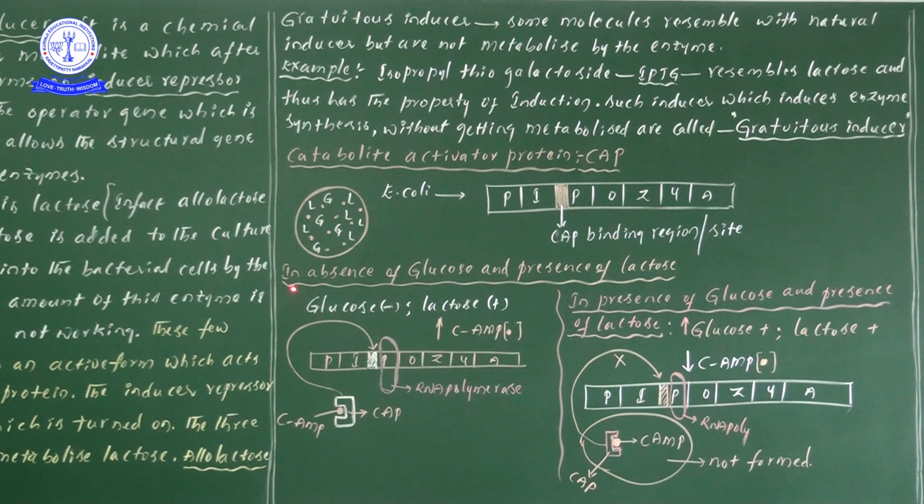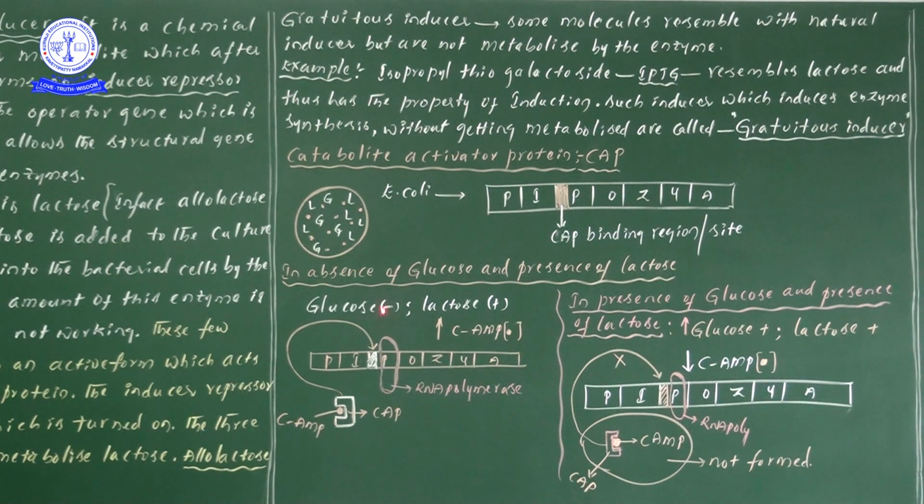We kept a side heading like this: absence of glucose and presence of lactose. Absence of glucose we kept as minus, and lactose as plus. The explanation is a small point, but save it well.